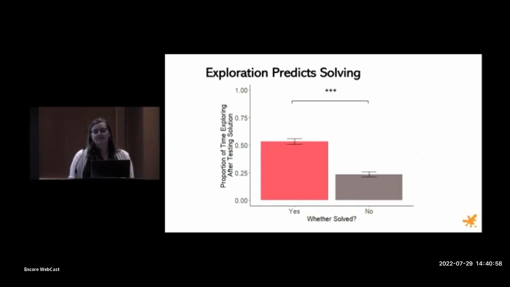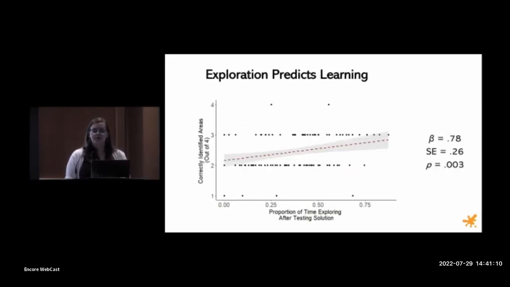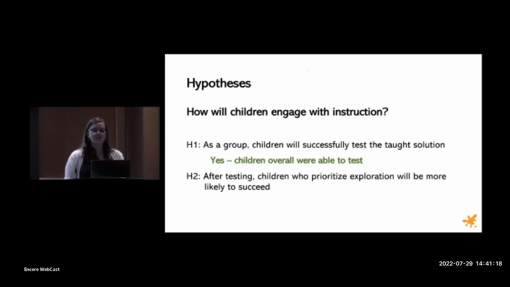Here on the x-axis instead, you have whether children solve the game, yes or no, and on the y-axis, the proportion of time exploring after testing the taught solution. And you do see that those who solved the game explored more after testing. And likewise, the proportion of time exploring after testing was correlated with the number of correct areas that children identified when asked the learning questions. So we do see that as a group, children are able to test, and also that those who prioritized exploration succeeded more, both in terms of solving and learning.